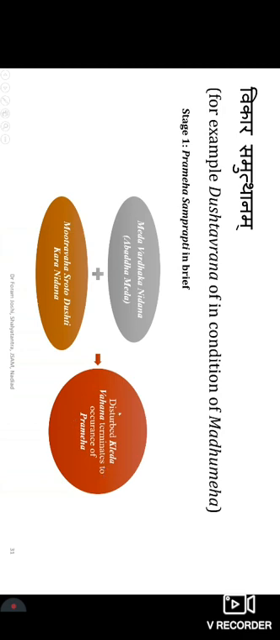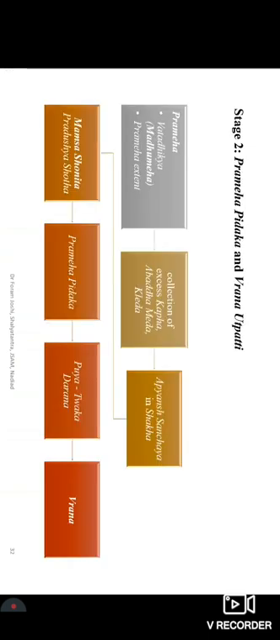Okay, so Prameha is a disease, a clinical entity, of particularly Mutravaha Srotas disturbance. So whenever there is a Prameha, keep in mind there is a disturbance in the Kleda Vahana. Okay, this is stage one, Prameha Samprapti in brief. Then what happens? Prameha extends, or Vatadikya Nidana Sevana is done. Then it leads to the collection of the Kapha, Abadha Meda and Kleda, which leads to the Apyan Sanchayana in Shakha, Mamsa Shonita Pradhanya Shofa, and then Prameha Pidika.